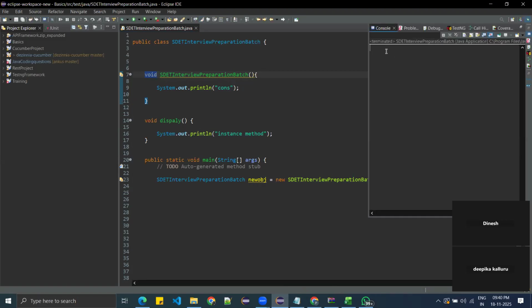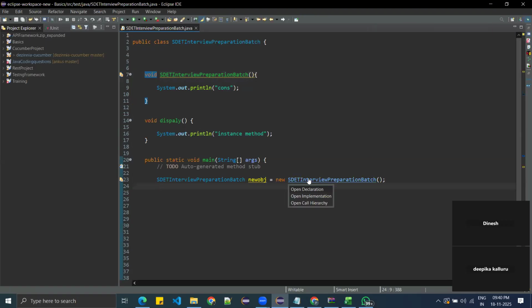Nothing is printed in the console. Why, Priyanka? In the process of object creation, the constructor will be executed, right? Here the constructor is there. This is not a constructor because you have written void. When you give void, Java will consider it as a method name. Then how do we call this method?